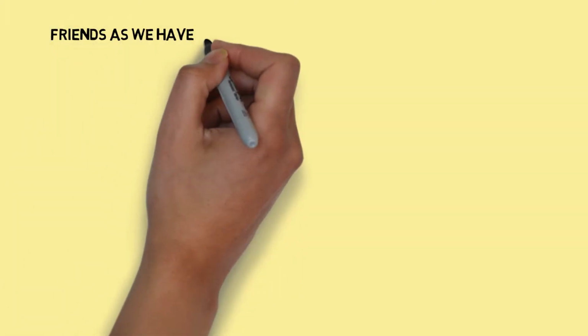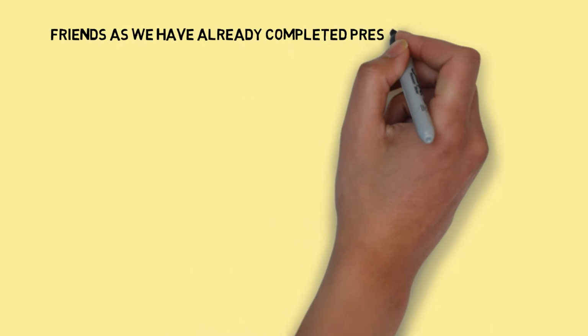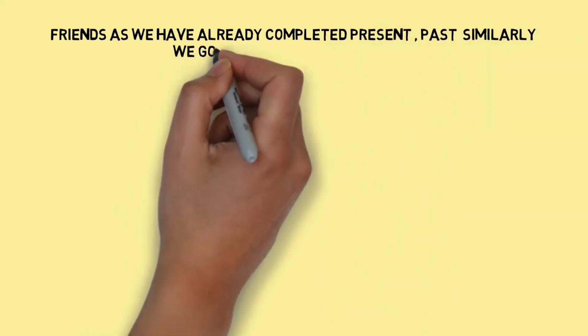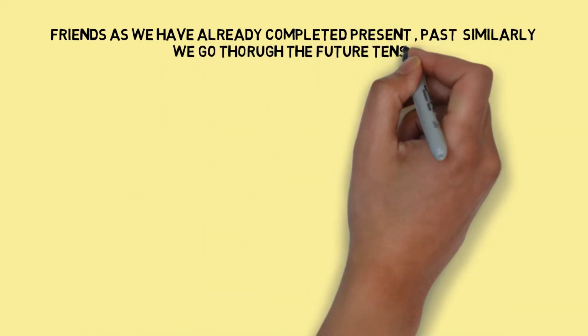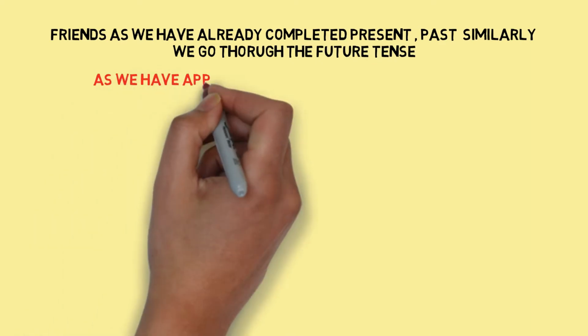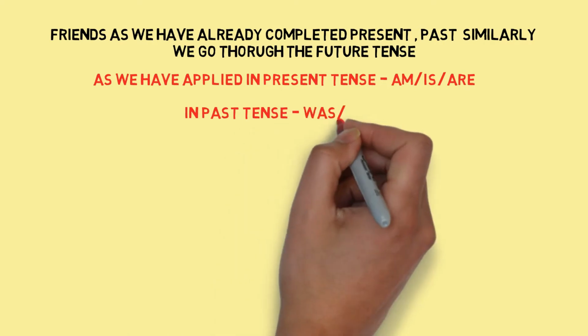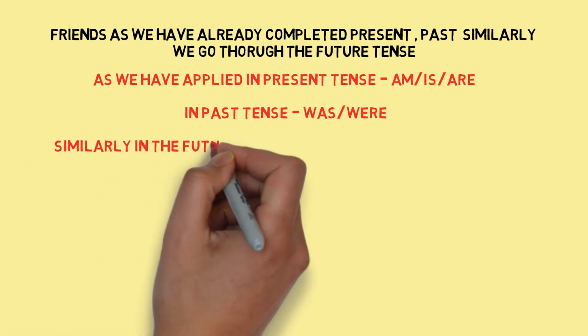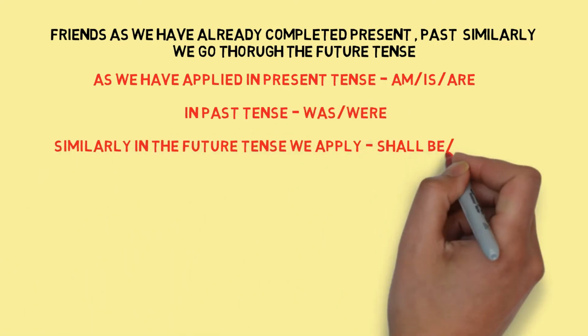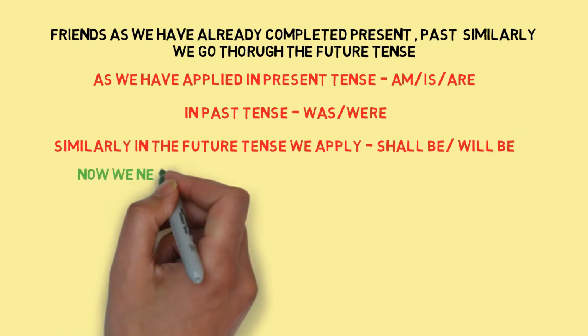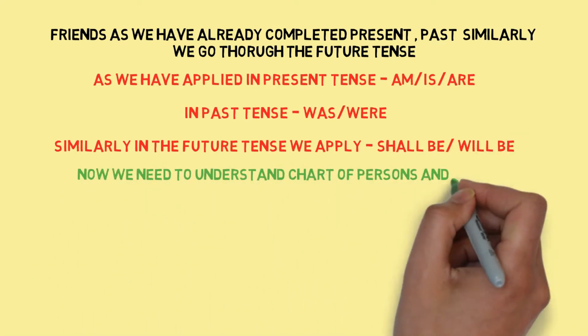Friends, as we have already completed present and past, similarly we go through the future tense. As we applied am, is, are in the present tense, and was, were in the past tense, similarly in the future tense we apply shall be and will be. Now we need to understand the chart of person and number.